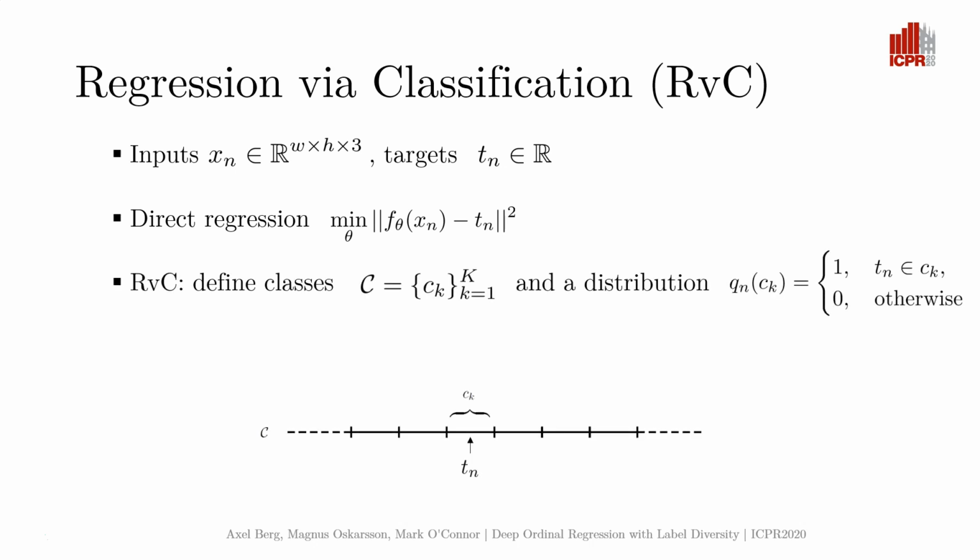In regression via classification, we instead introduce a set of non-overlapping classes on the real line and define a probability distribution over the classes for each target. More specifically, the probability is 1 for the class that overlaps the target and 0 everywhere else. In other words, this is a one-hot encoding of the target. A function can then be learned by maximizing the cross-entropy of the predicted distribution and the encoding.